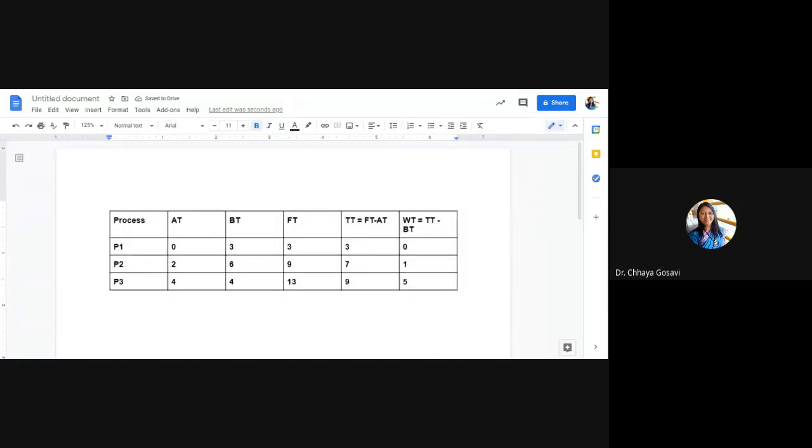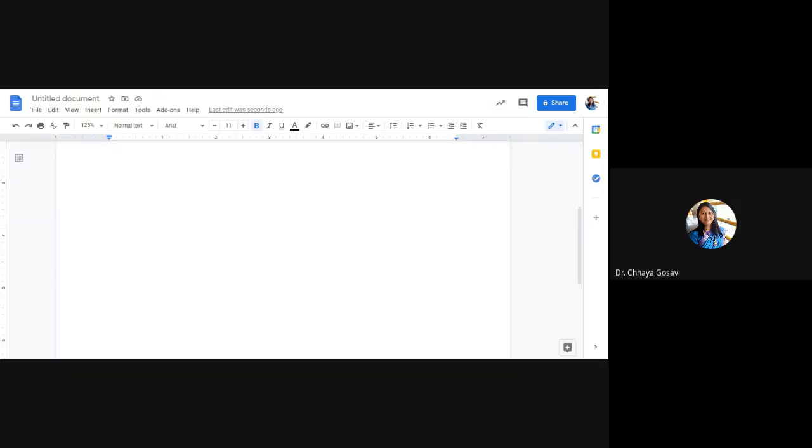Suppose I want to write a class Process. What should be the variables or functions for this class?